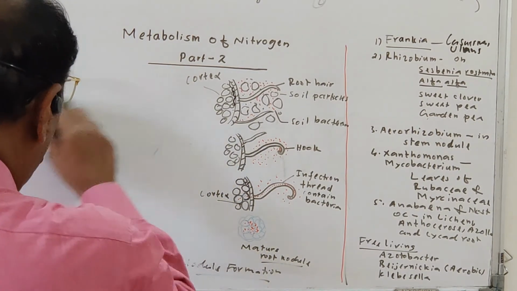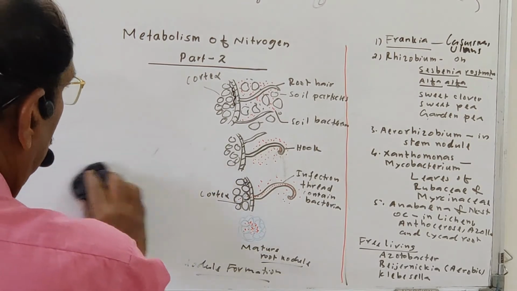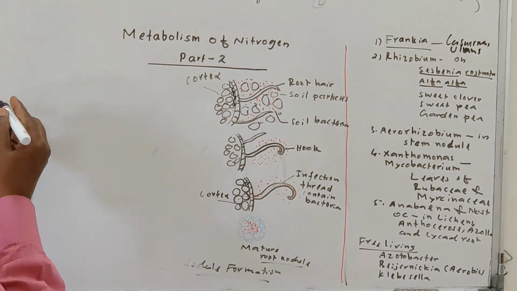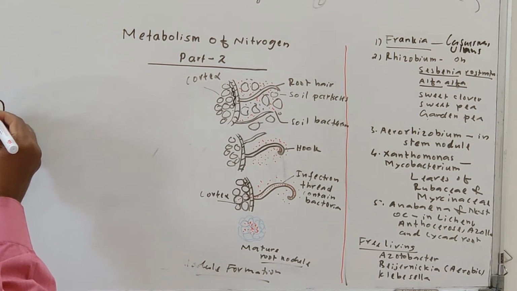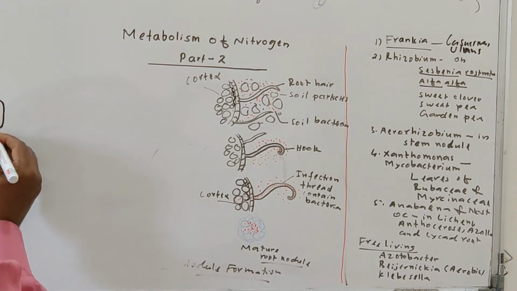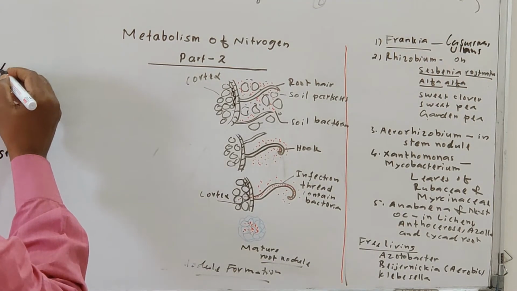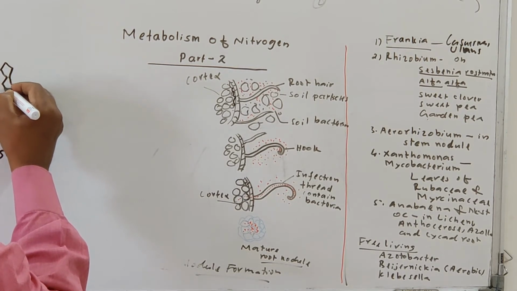I told you the enzyme nitrogenase is very essential. How is the nitrogenase acting here? See here, this is the nitrogenase enzyme. The nitrogenase enzyme has an active site. This is the active site. And this nitrogenase combines with the nitrogen. How many? 2 nitrogen means 1 molecule of nitrogen.